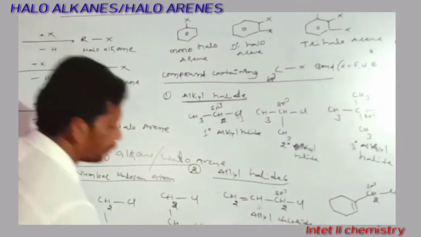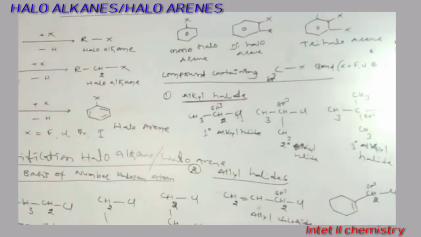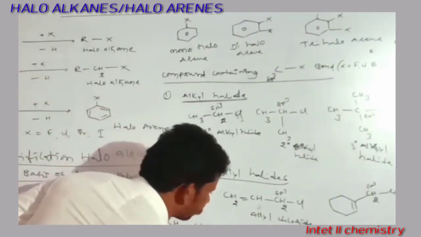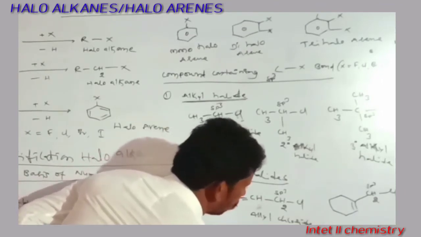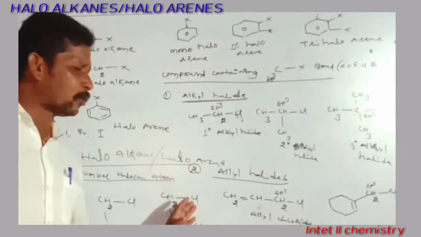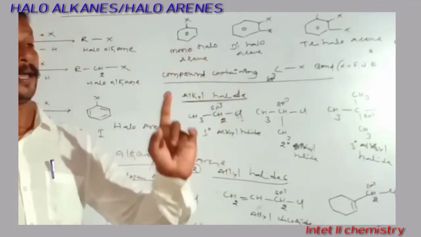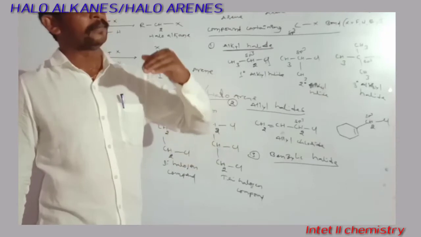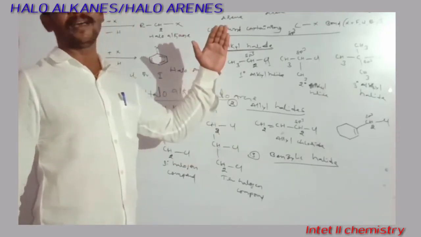Next, the third one is benzylic halides. What are benzylic halides? These are the compounds in which the halogen atom is directly attached to an sp3 carbon, and that halogen-attached carbon is next attached to an aromatic ring.